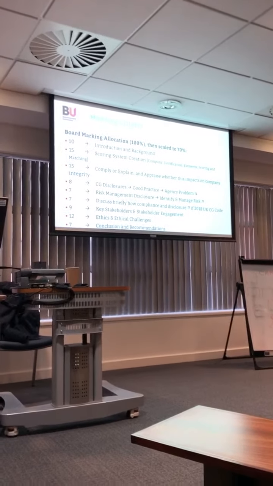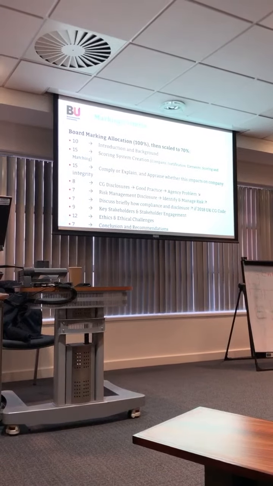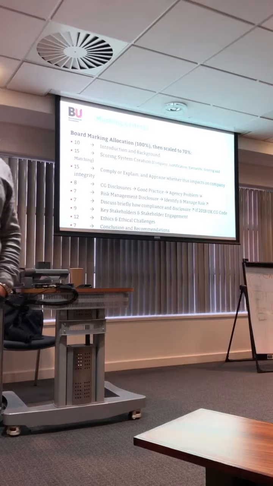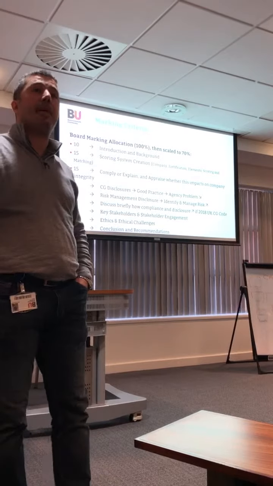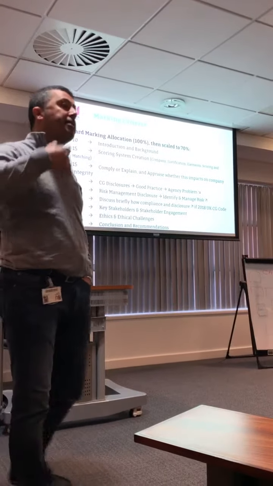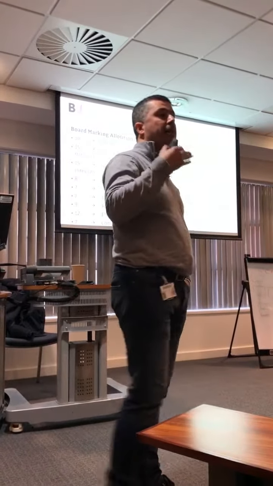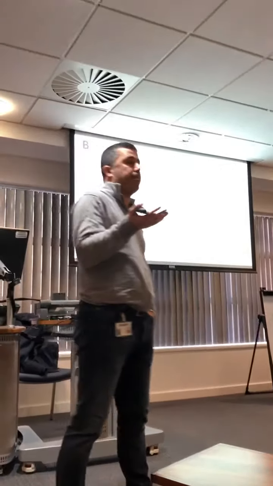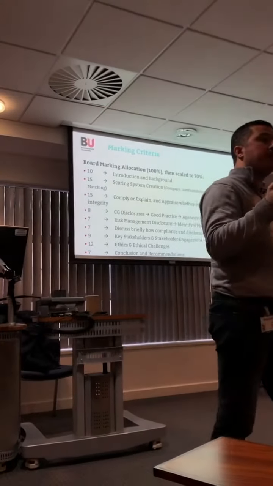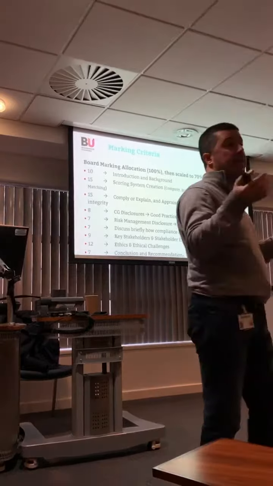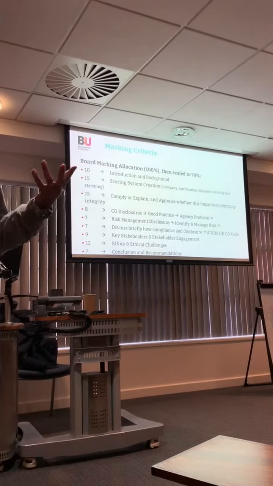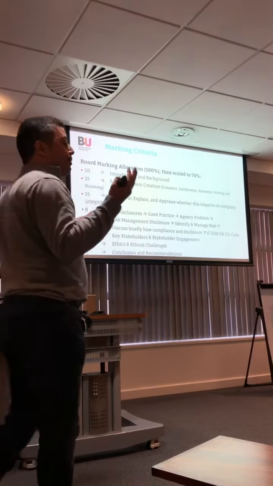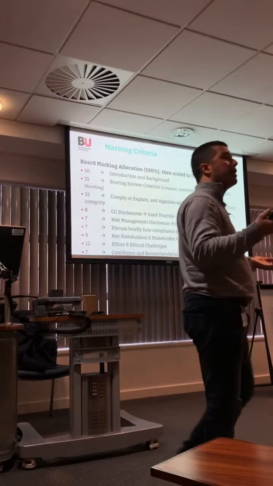In the background, you might also explain why you're doing a scoring system. Again, you might talk about the agency problem at first, and then because of the agency problem, there are some theories to explain this agency problem and try to reduce it, and then every country tries to create a code to show good practice to companies.